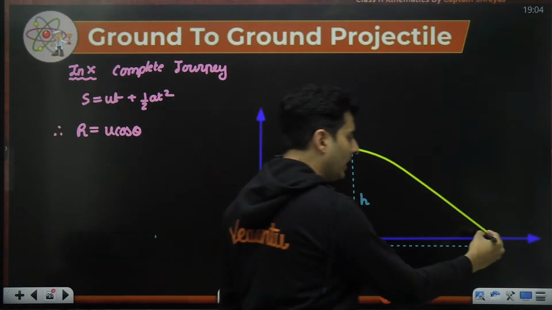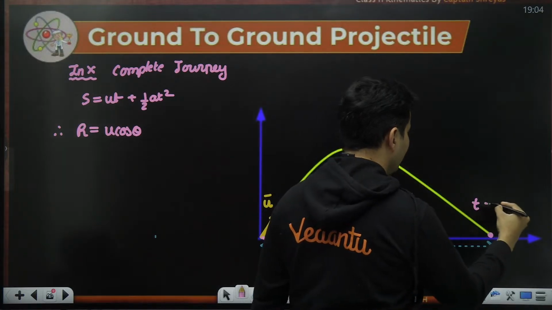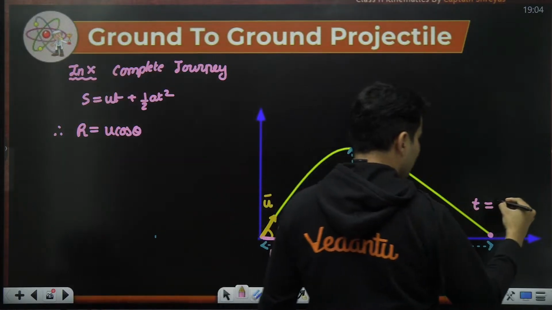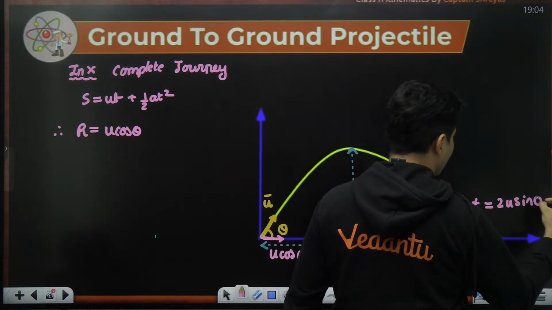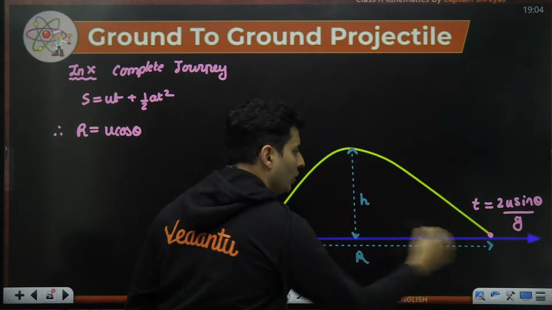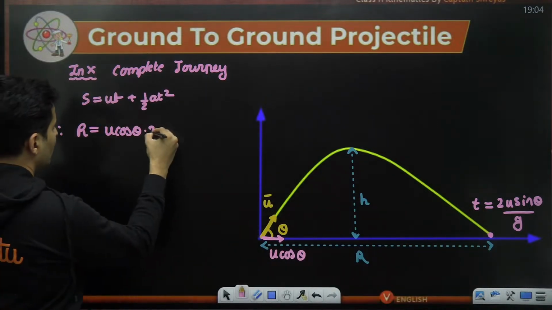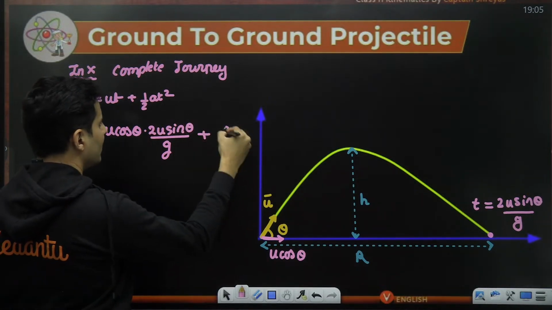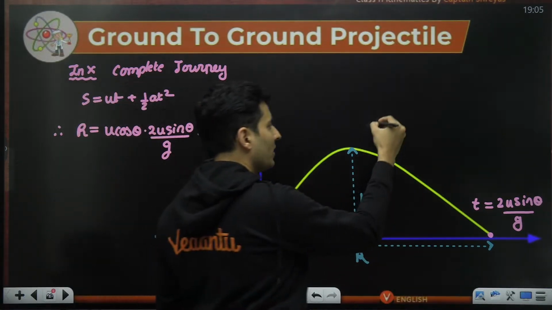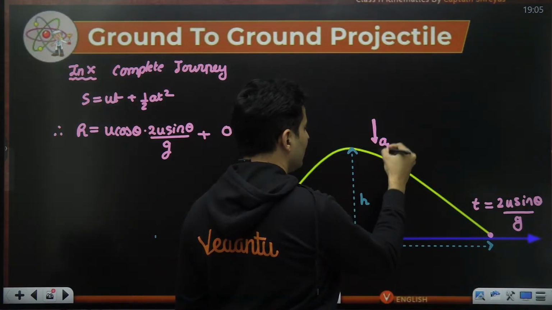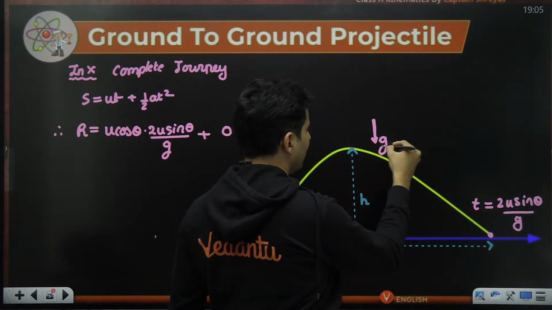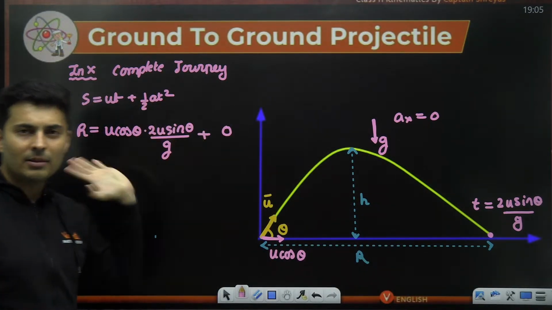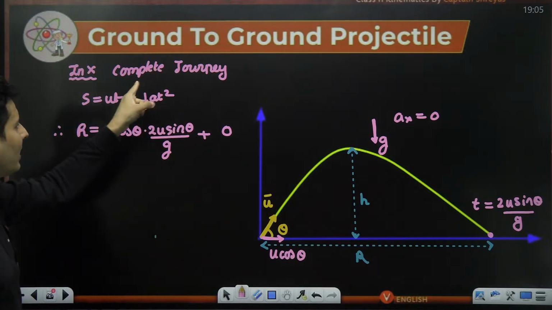The time that you take to reach here, we just calculated it in this slide, 2u sine theta by g. So this time is 2u sine theta by g, which is the total time to go from here to here. So just substitute that. So 2u sine theta by g. What about the acceleration? That is 0. That is very, very important, because the acceleration in the x direction is 0. So you're adding something multiplied by 0. So it is 0. So don't worry about this guy.